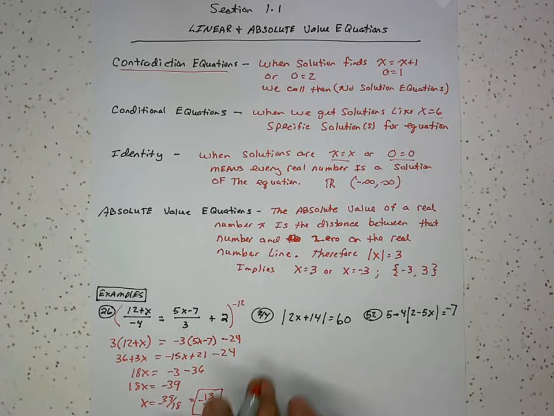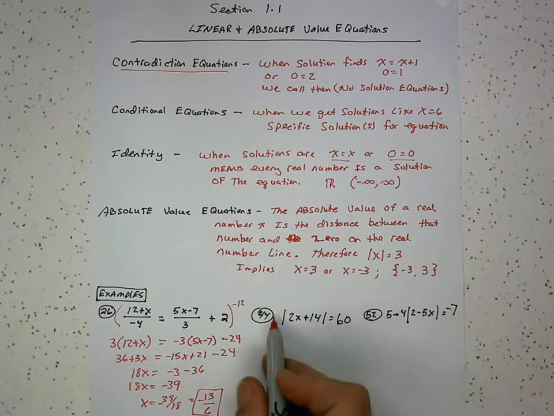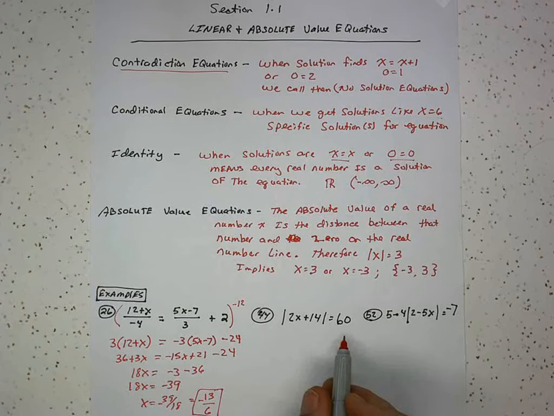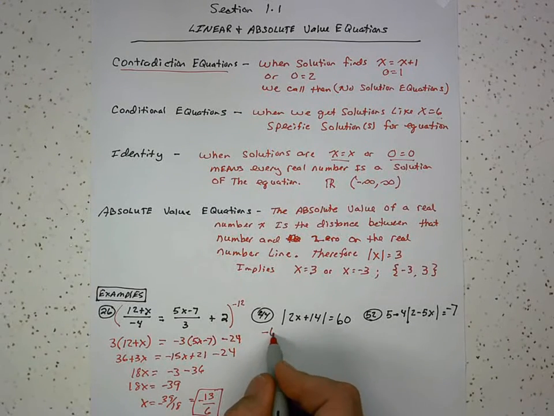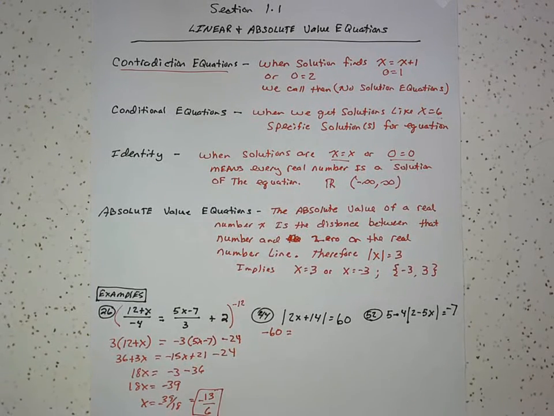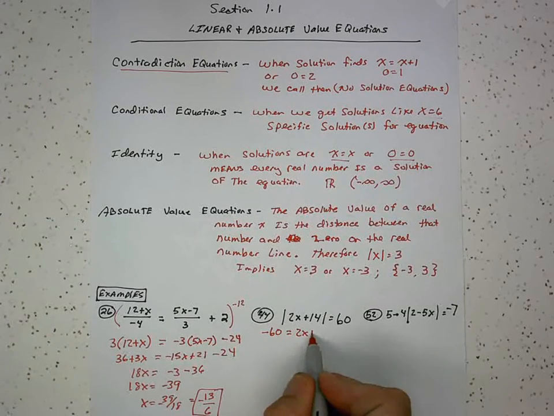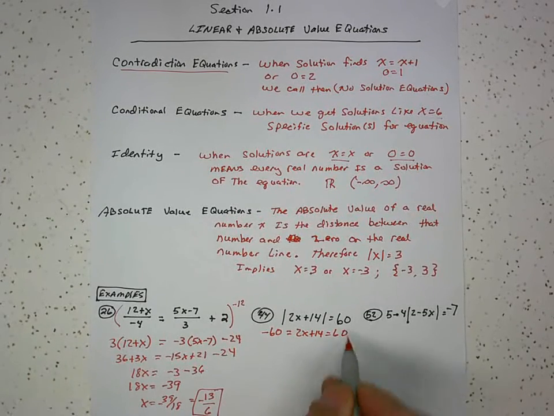Okay. Number 44 gives us an absolute value equation. Now we know absolute values are distance away from 0. So I can solve this whole thing out either by writing it twice, as we taught back in advanced algebra, or just remembering that negative 60 is the other number we're equal to. And we can solve this equation.